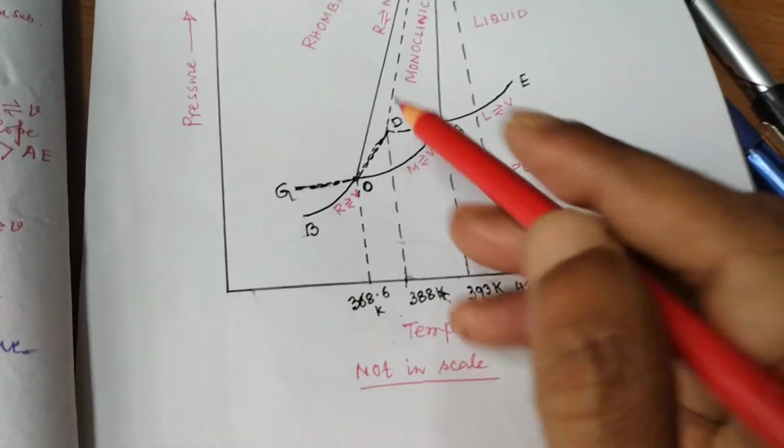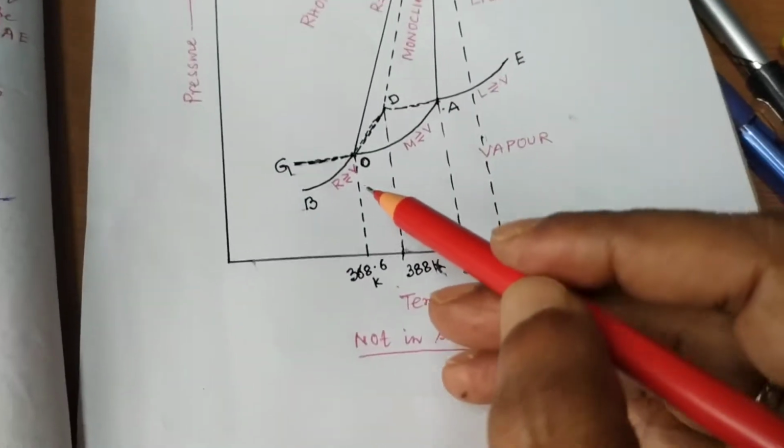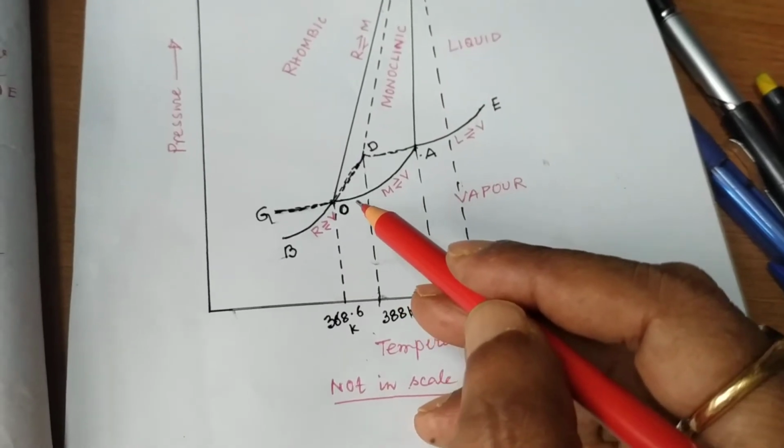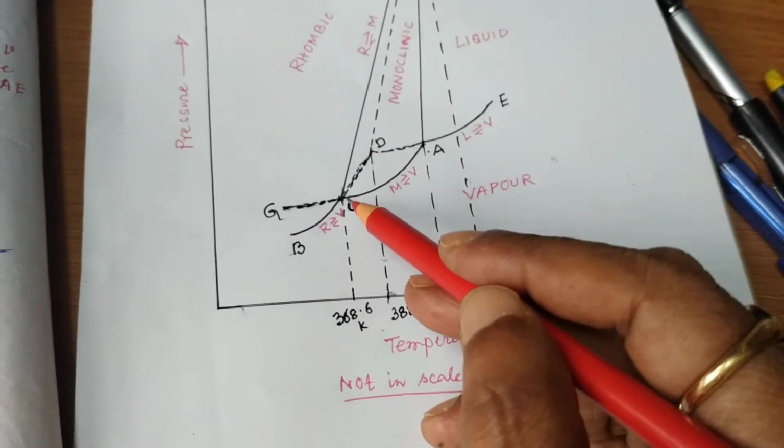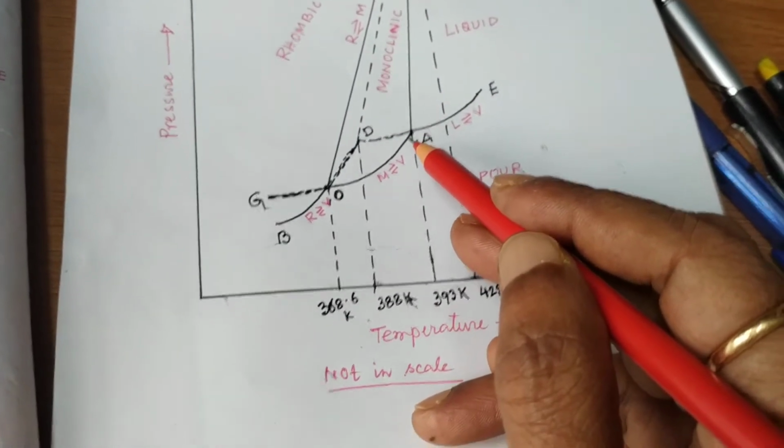Now OA. Actually, this is the sublimation curve of monoclinic sulfur, SM.